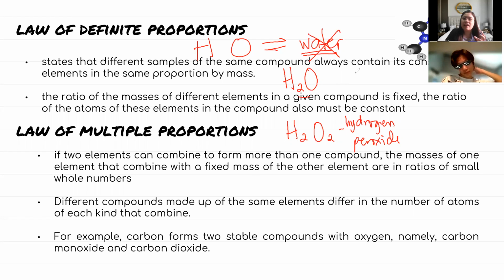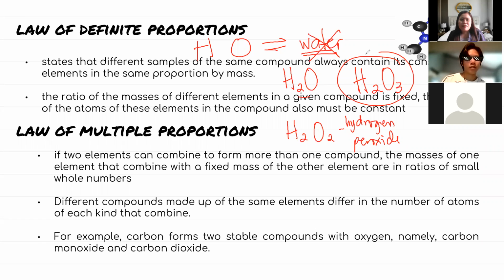Hindi tayo nakakita ng water class na ganito. Always talaga yan siya H2O. That's law of definite proportions. Any question about the law of definite proportion? Wala. So naintindihan yon. So let us move on to another law.